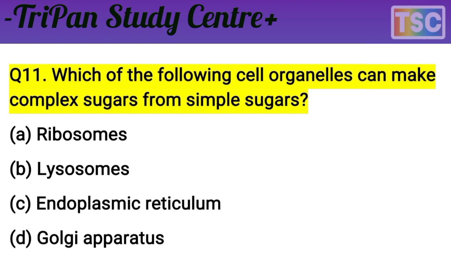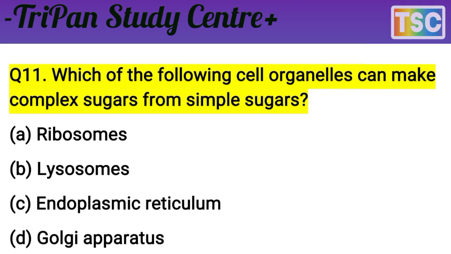The question is very interesting, but first of all, you give the correct answer to this question. Let's check the correct answer. Which of the following cell organelles can make complex sugars from simple sugars? Remember the Golgi apparatus, so option D is rejected here. Endoplasmic reticulum is not involved here in converting simple sugars to complex sugars.